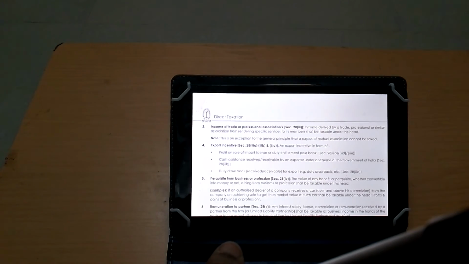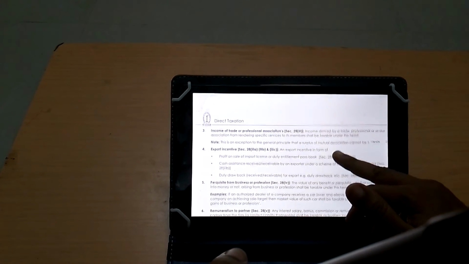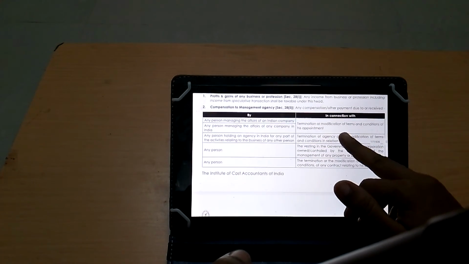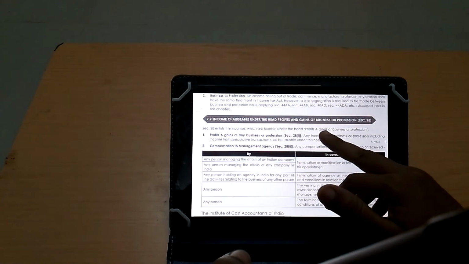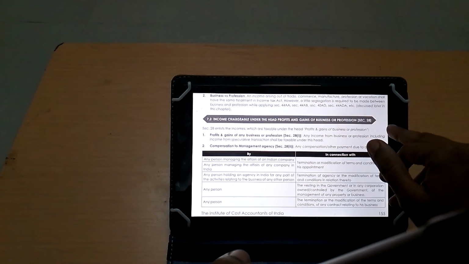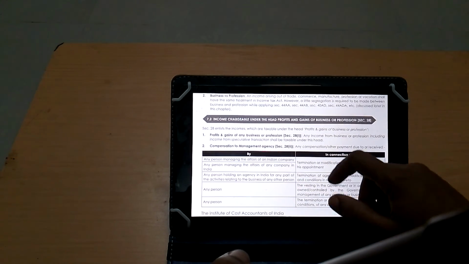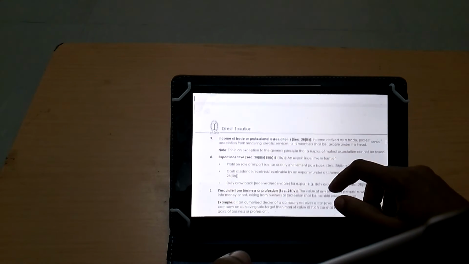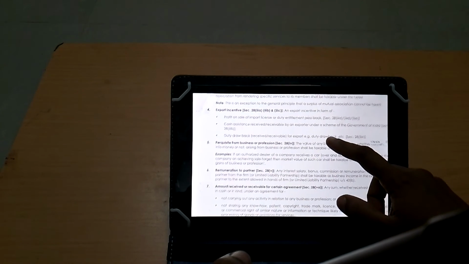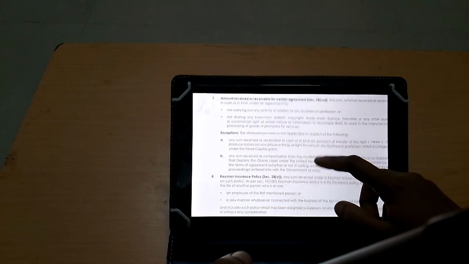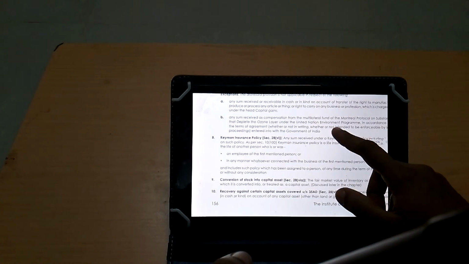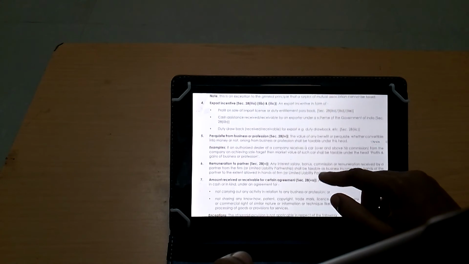Okay, so far we have seen three incomes which are chargeable under this head: section 28 PGBP, compensation to management agency, and income of trade or professional association. About 10 incomes are there. We will deal with this in the next class.